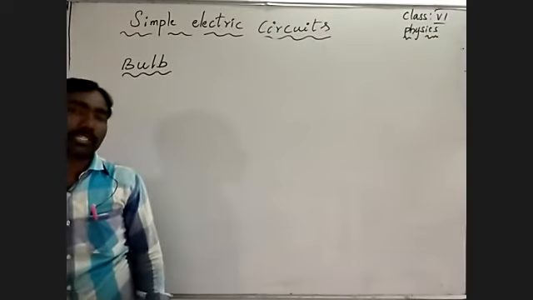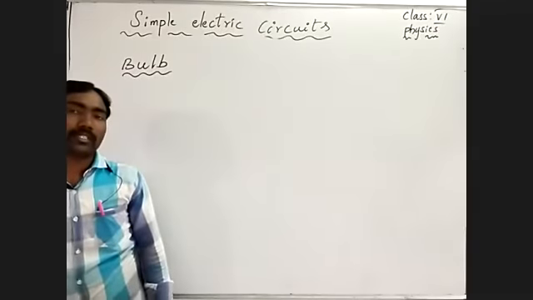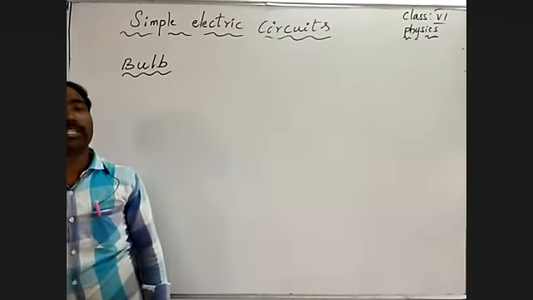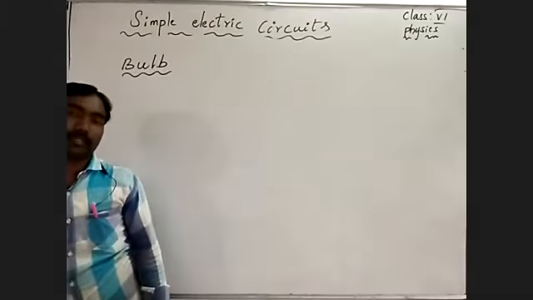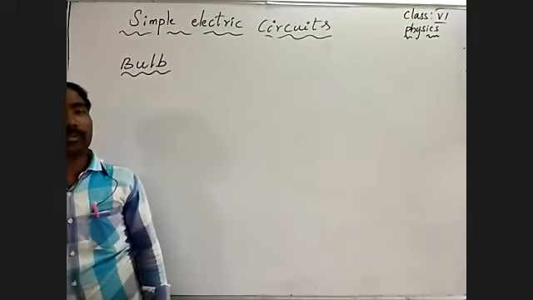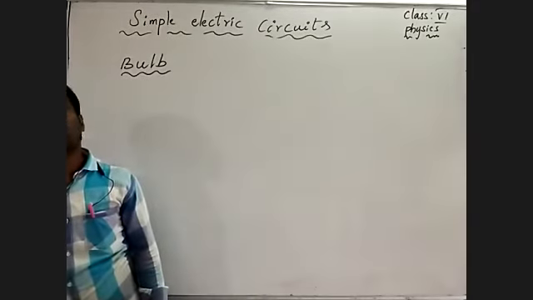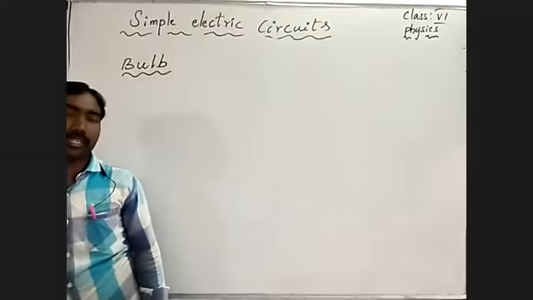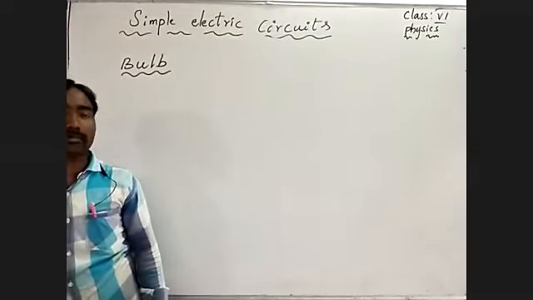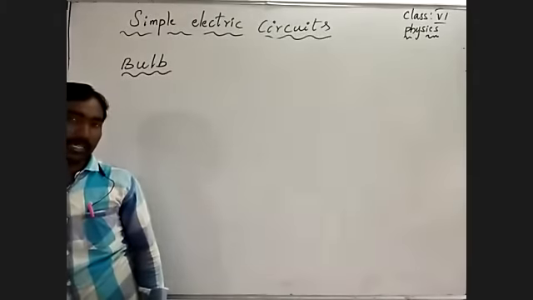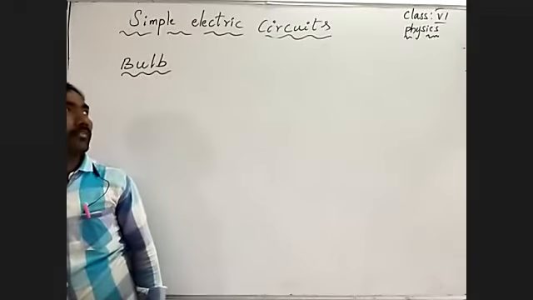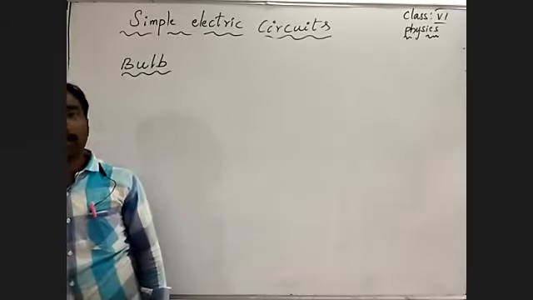First we learned about the cell or battery, because to make the bulb glow we need electrical energy. Electrical energy is produced by a cell from chemical energy. A cell consists of chemical energy, by that it produces electrical energy. That's why we learned about cell and battery.